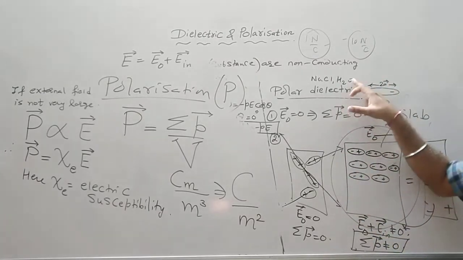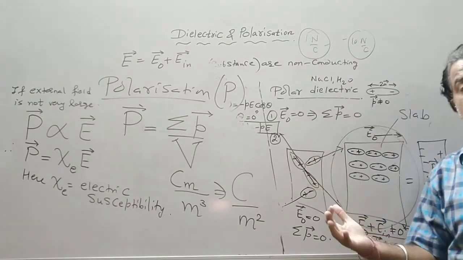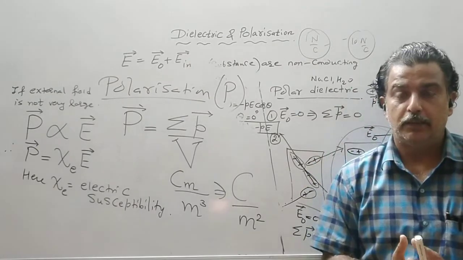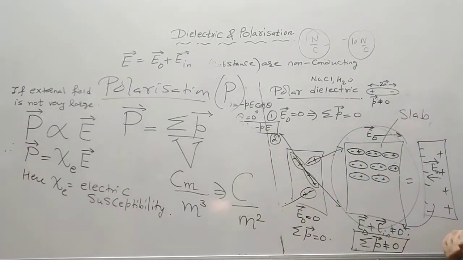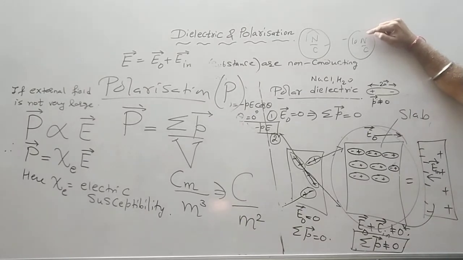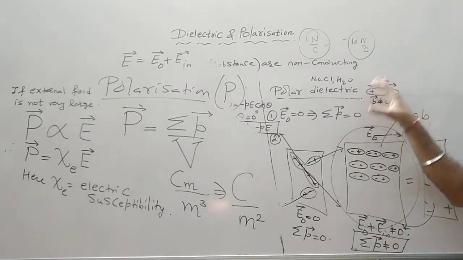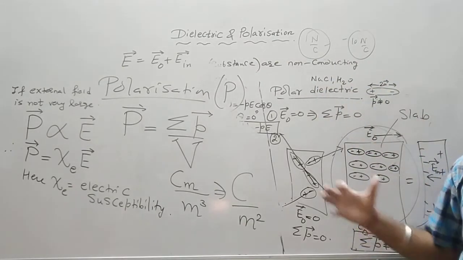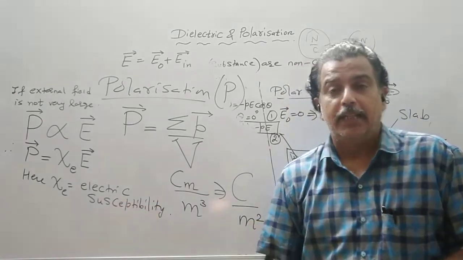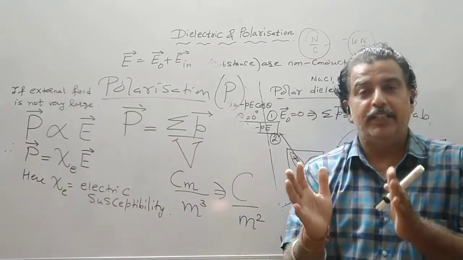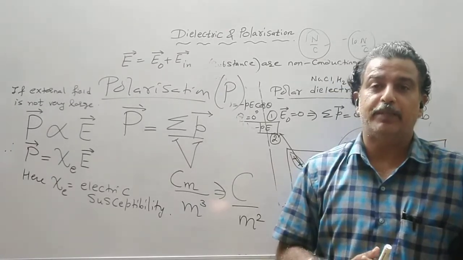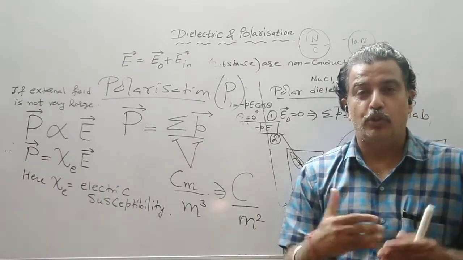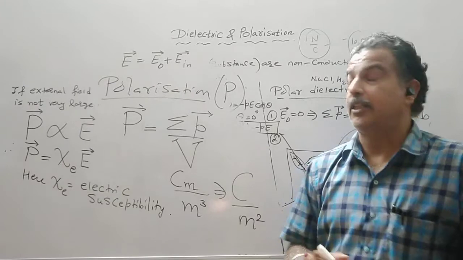But if I change the medium, say instead of NaCl, the medium is changed to water, or to kerosene. Now if the medium is changed, it is not necessary that 10 Newton per coulomb will align all the molecules of water same as NaCl. So it depends on the susceptibility. Like every medium has a permittivity or dielectric constant, every medium has susceptibility. Susceptibility means how fast or slow the polarization takes place in the presence of the external field.